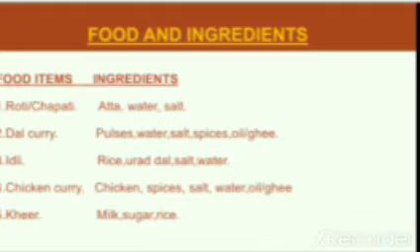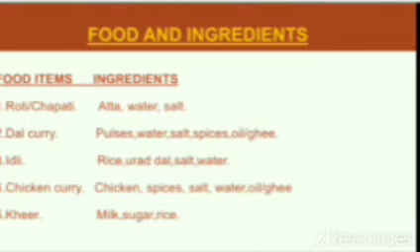Atta means wheat flour, wheat powder. Then dal curry, or you can call it dal itself. It is prepared with pulses, water, salt, spices, oil or ghee.